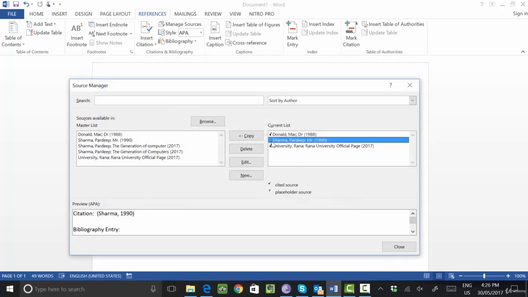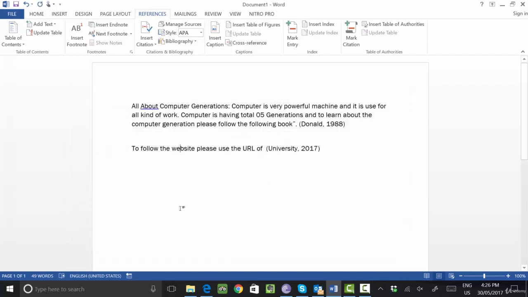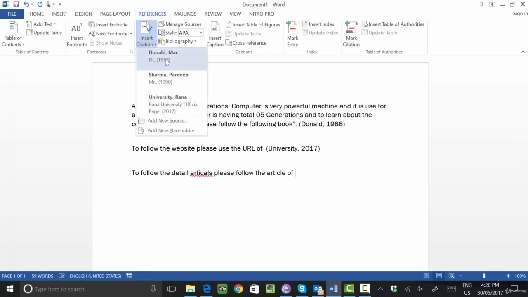So you see in front of Pradeep Sharma, there is no check. Why? Because I didn't include this in my article. For example, I want to follow the detail article. Please follow the article: go to Insert Citation and select Pradeep.